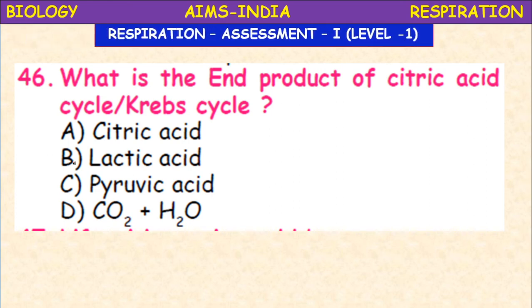What is the end product of citric acid cycle or Krebs cycle? Citric acid, lactic acid, pyruvic acid, carbon dioxide, and water. So what are the end product? End product of citric acid cycle or Krebs cycle? So actually this should be removed. Only carbon dioxide is the end product of Krebs cycle. So water is produced in the electron transport system.